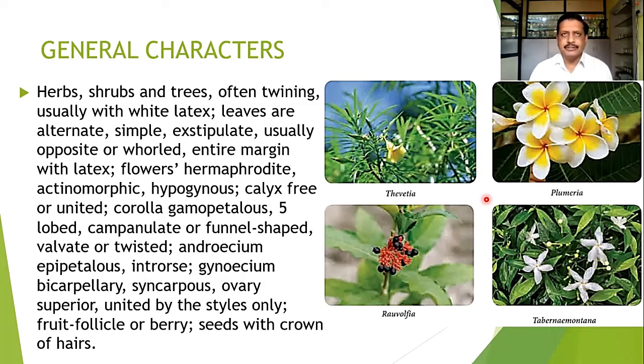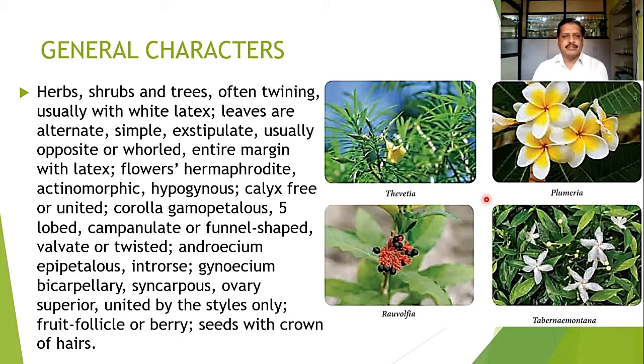You might have seen the leaves of Nerium. Here you can find the whorled type of phyllotaxy. Margins are mostly entire. Flowers are bisexual in this particular family, and they are hermaphrodite in nature. Male and female reproductive structures are in the same flower. The calyx and corolla members are of the actinomorphic category.